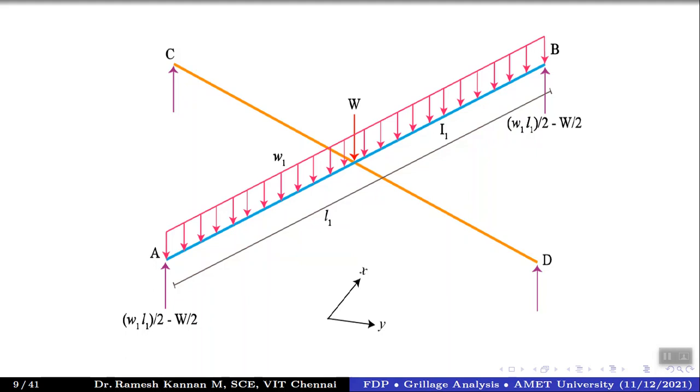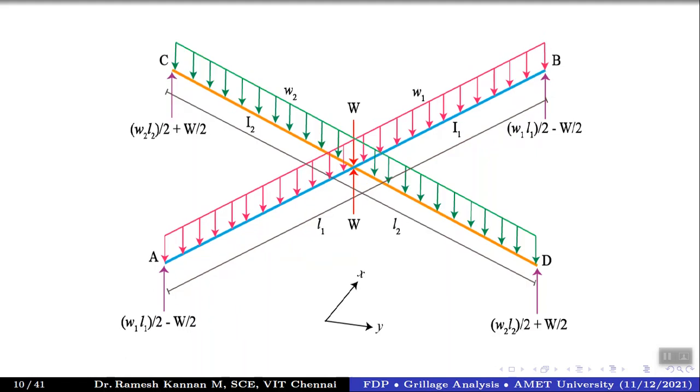To have a clear picture of a single beam, I just showed this, and this is the combination of two things, AB as well as CD. AB has its intensity and CD has its intensity loading, and for CD you can even have a reaction at W, as simple as that.